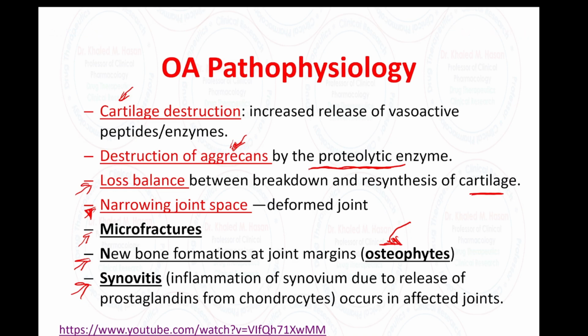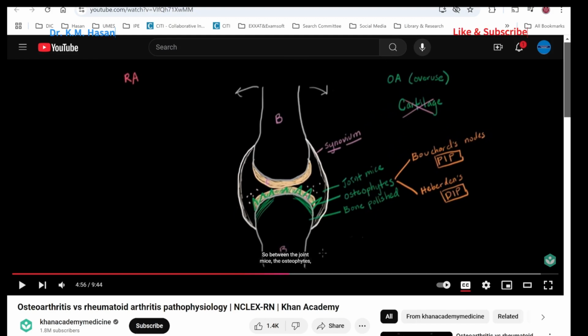So we are going to bring one image from YouTube and in less than 10 or 20 seconds explain what happened in the joints. This is from Khan Academy on YouTube, and you can see here on the slide what happens in a patient who suffers from osteoarthritis. We have the joint mice and we have osteophytes. Then we have bone polish here. So what happened here? You can see the small pieces of bone in the synovial fluid. What else? We have the narrow spacing between the joints. We don't have enough space to move freely.